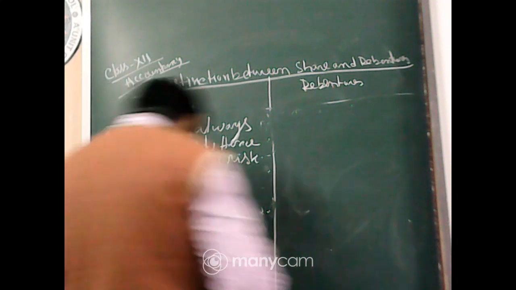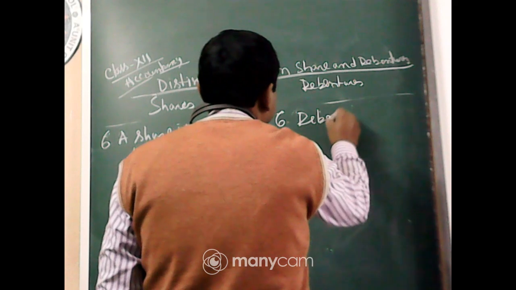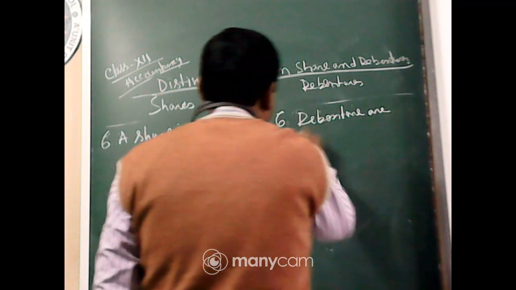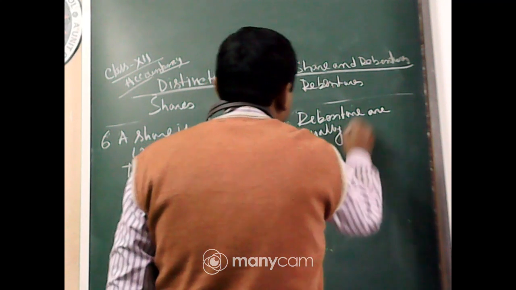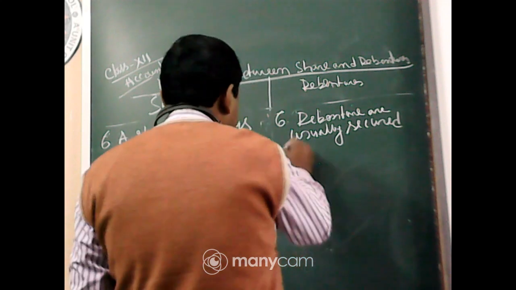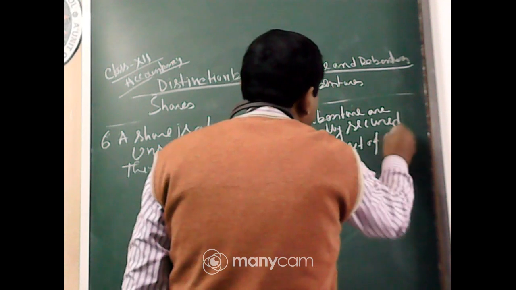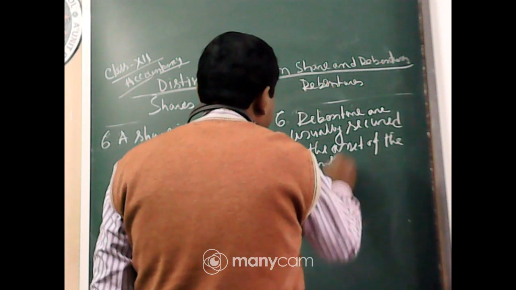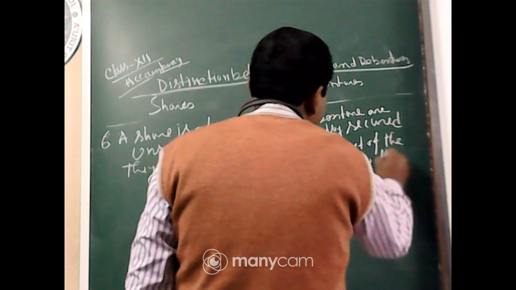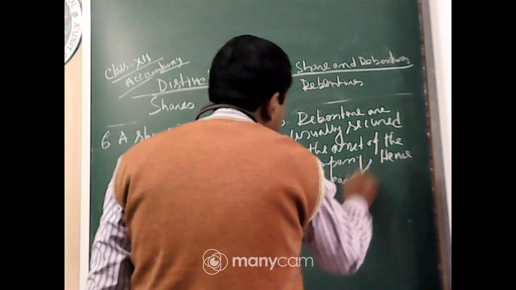But in case of debenture, debenture is usually secure. Number 6, debentures are usually secured on the assets of the company, hence they bear little risk.